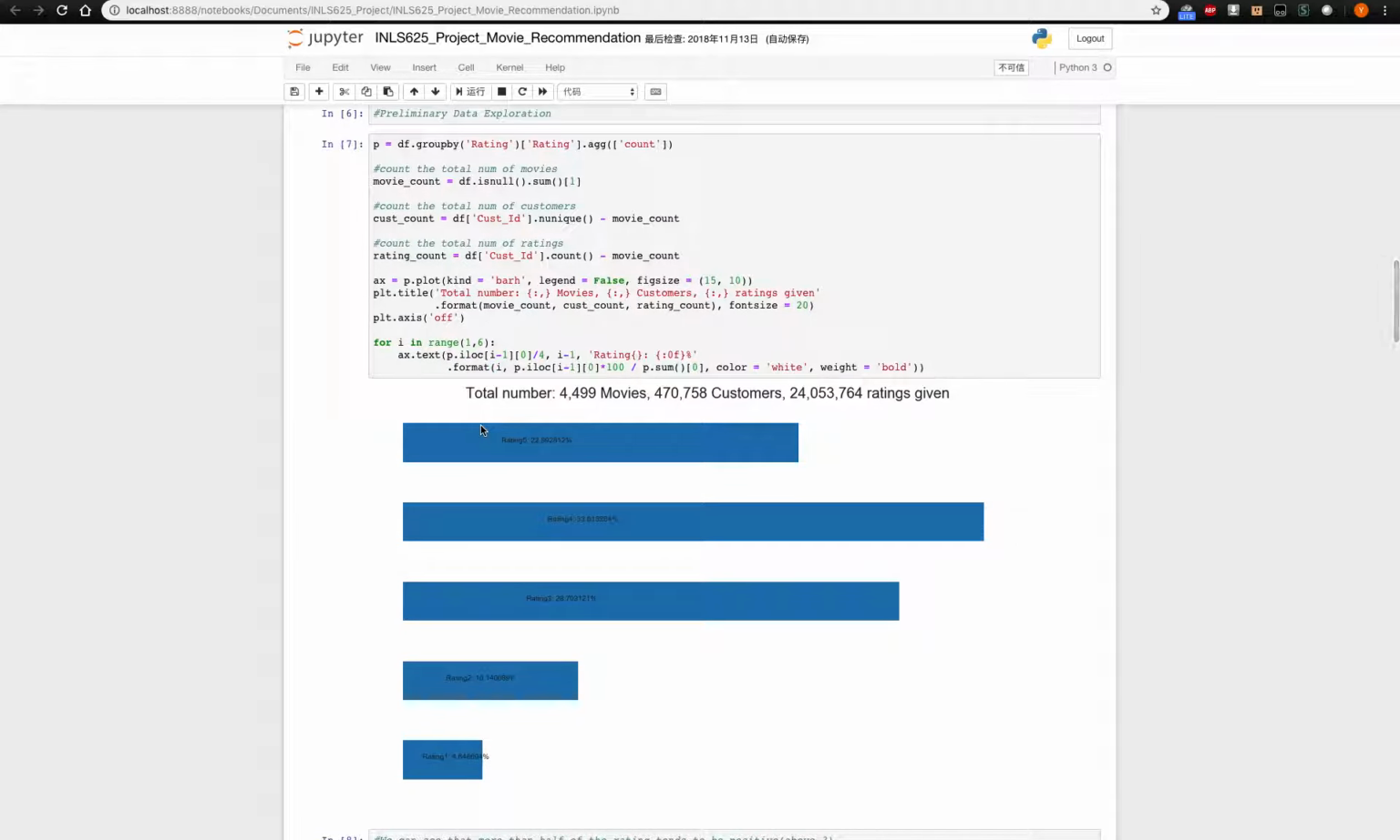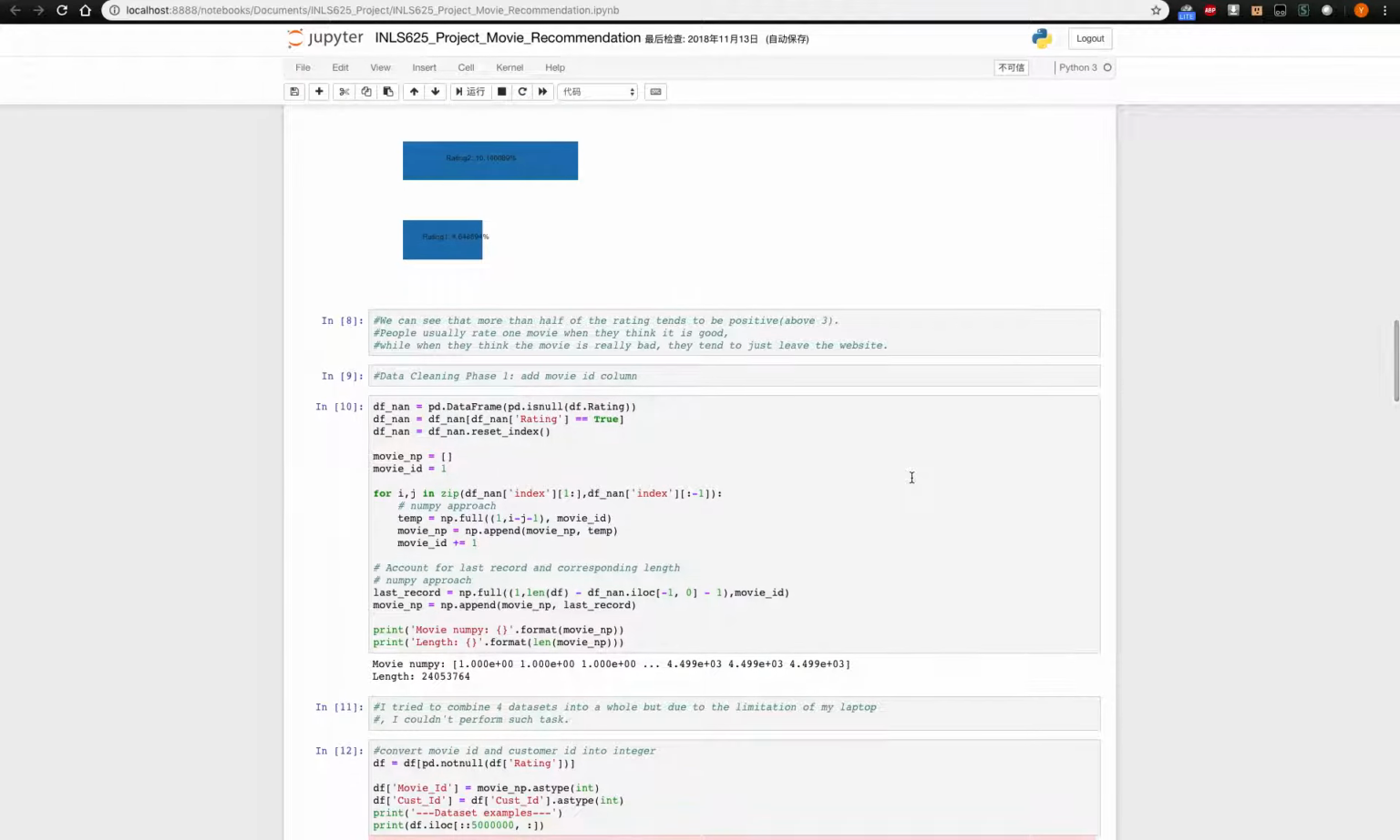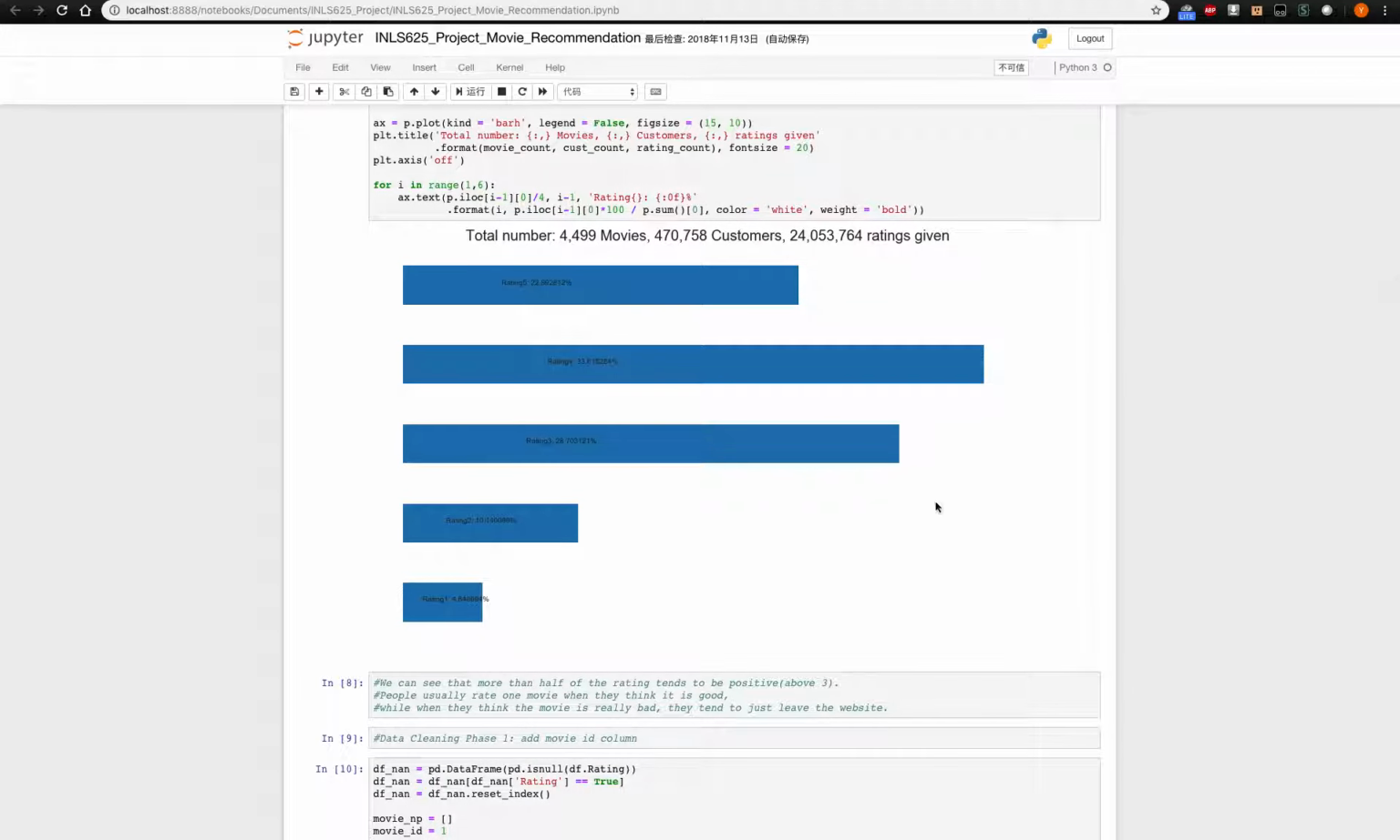As you can see, there are a total of 4,500 movies, and there are a total of 24 million ratings given by customers. And first, we can see from the chart that more than half of the ratings tend to be positive, which means they are above 3. And I think that's because people tend to rate a movie when they think it is good, but when a movie is really bad, they just close the website and leave.